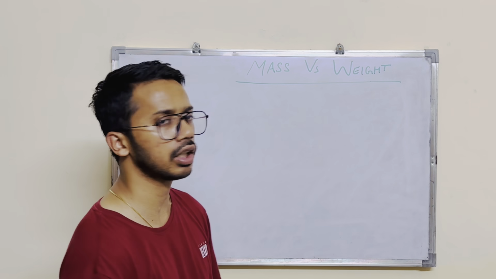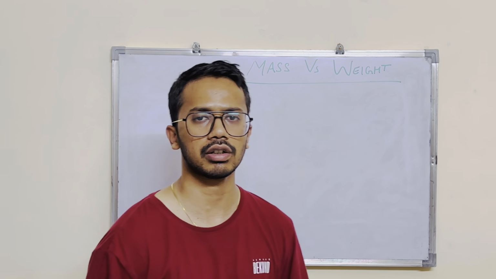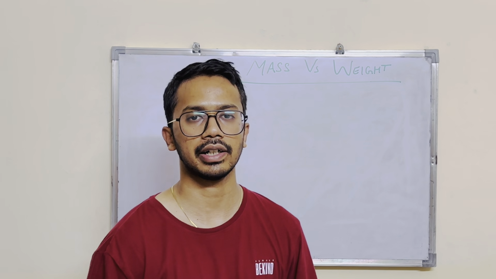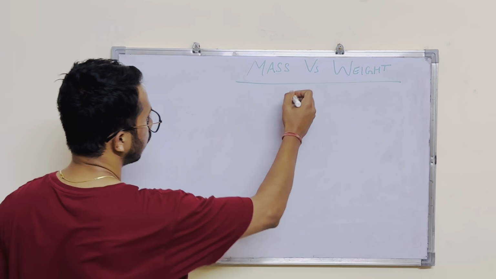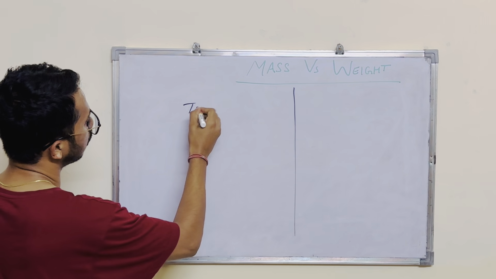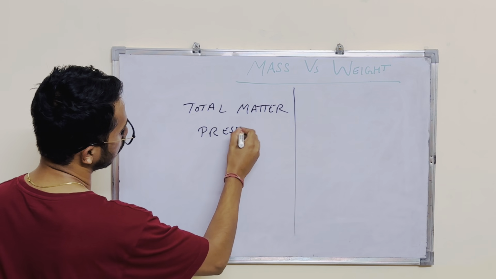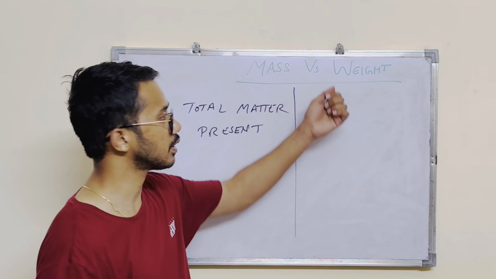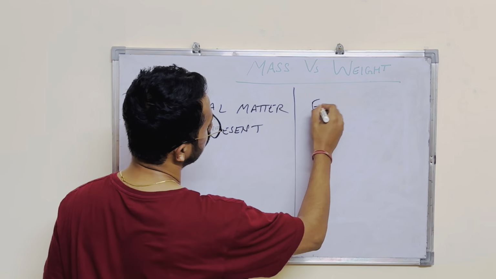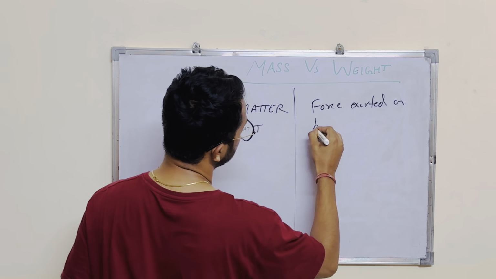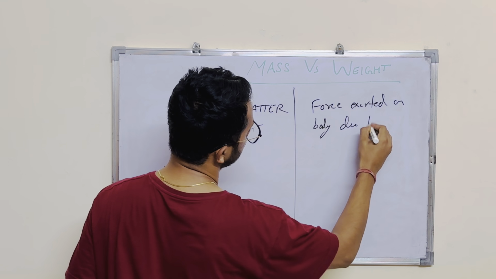Now mass and weight, these two are quite related terms to some extent but not completely related. Mass is what? It is the actual quantity contained in any body. So mass is basically total matter. Total matter present in any body is known as your mass, whereas weight is the force exerted on a body due to gravitation, due to gravity pull we can say.